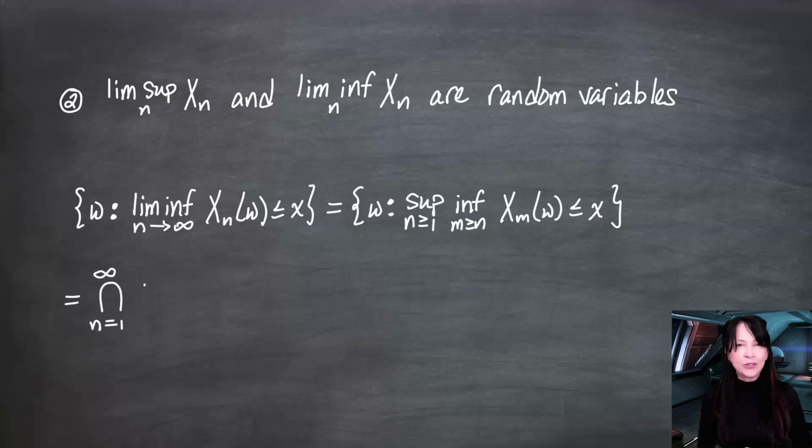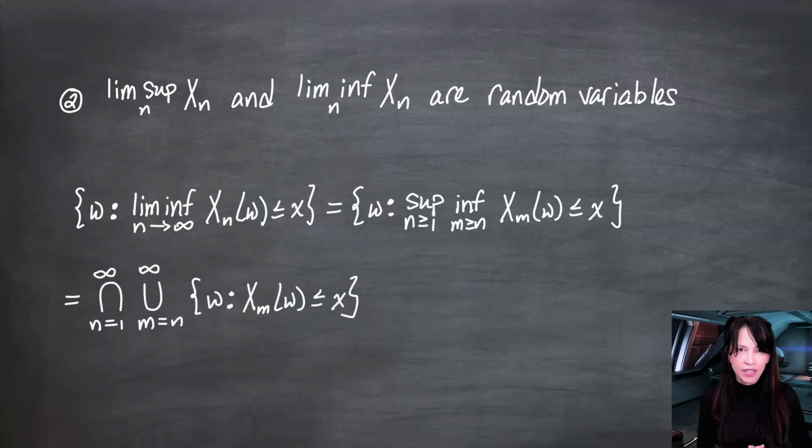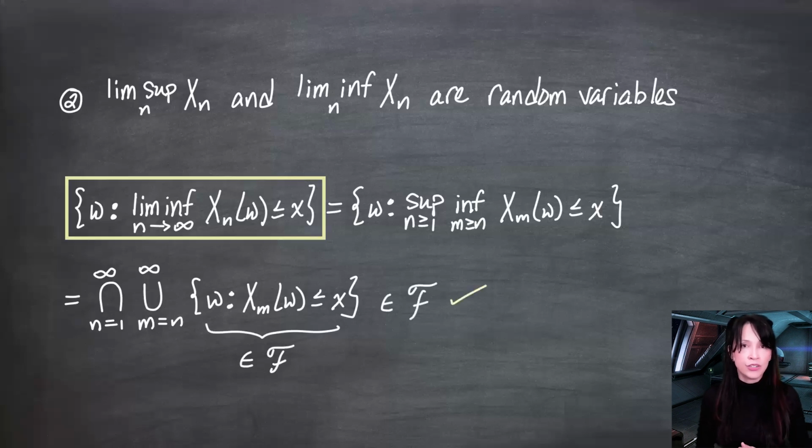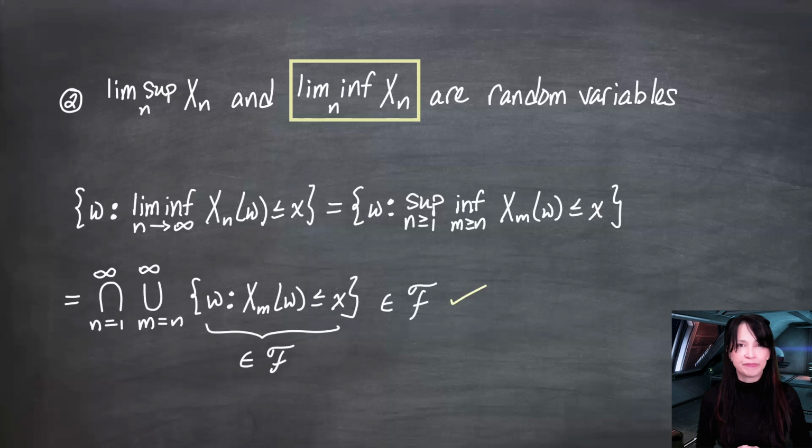This is in fact the intersection as n goes from 1 to infinity of the union, as m goes from n to infinity of the omegas for which x_m of omega is less than or equal to x. Because we started with a valid sequence of random variables, these sets are in F. And again, we've got countable unions and intersections of F sets, and those are again in F. And so showing that this is in F is one way to show that this is a random variable.